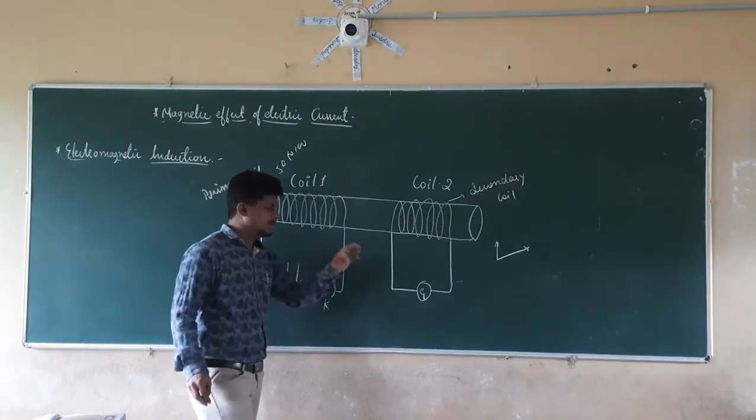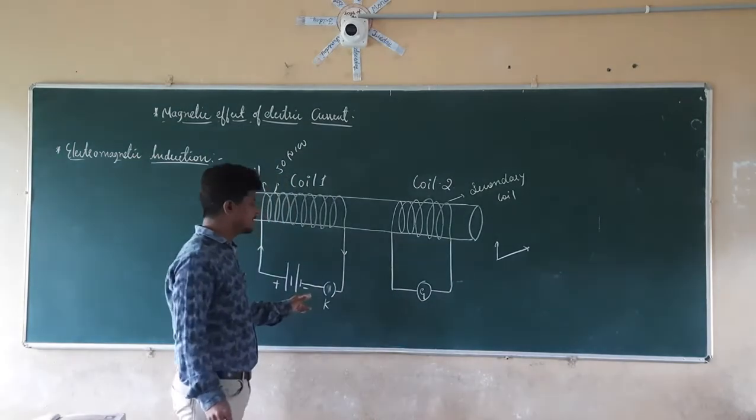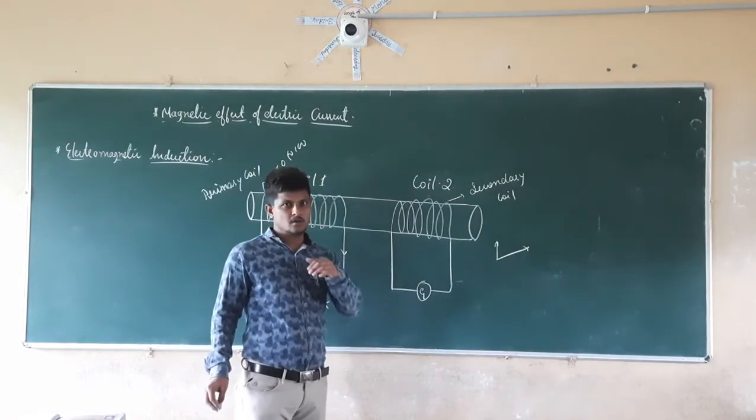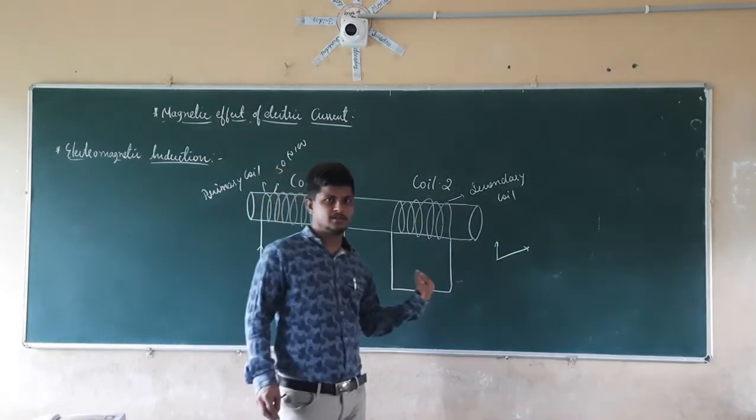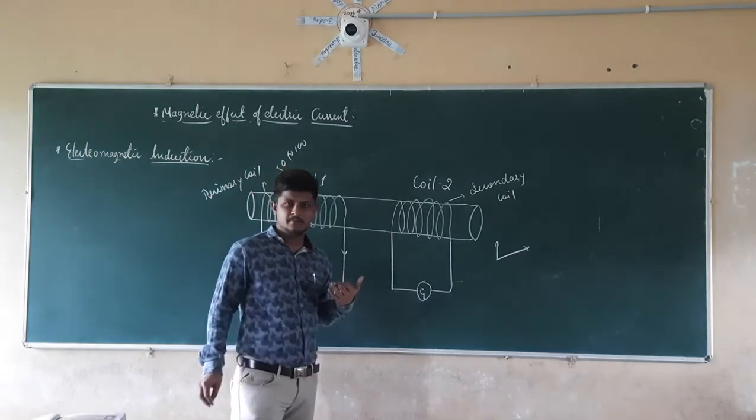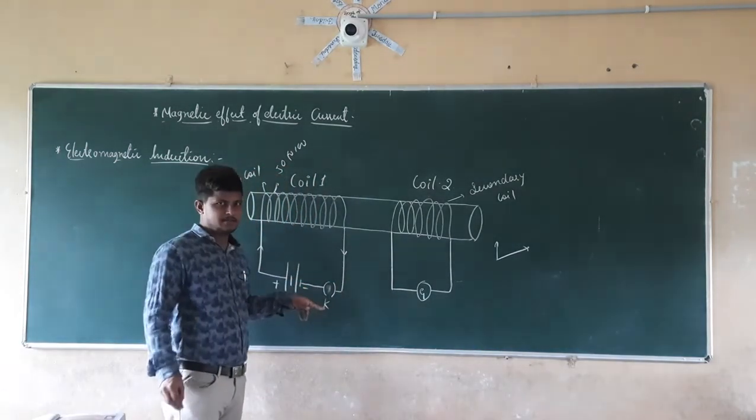When I start, the current is going to get induced in the secondary coil. When I stop also, the current is going to get induced in the secondary coil. So why is it happening? If you remember the last section, that's nothing but whatever we were discussing about the induction of the current. So what is happening here at the start of the key?